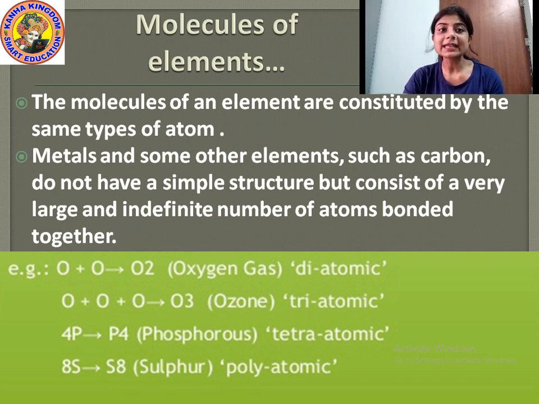And 8 atoms of sulfur are bonded together to form a molecule of sulfur, that is a polyatomic molecule. Understood?